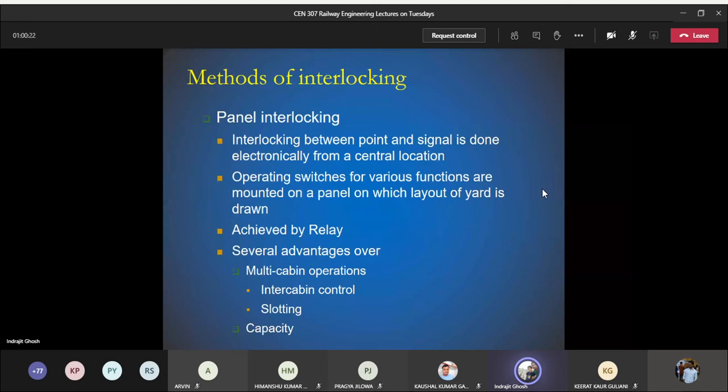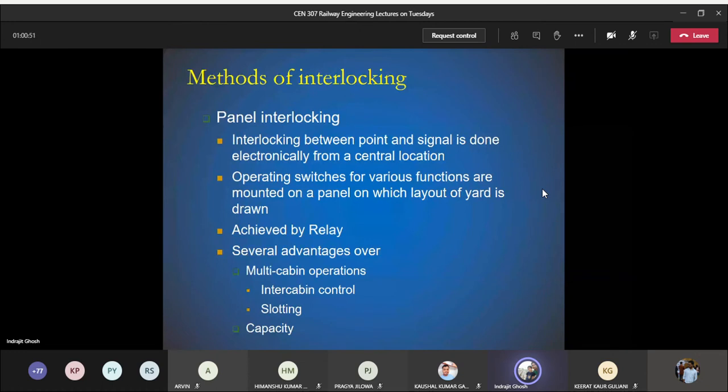Then there is a term called slotting, in multi-cabin operation. Slotting is also done by the cabin men. Slotting is basically when you have a warner signal and the stop signal on the same post or very close to each other. Many a times they are being controlled by a single controller box. So one signal control box is going to operate the two signal indications.